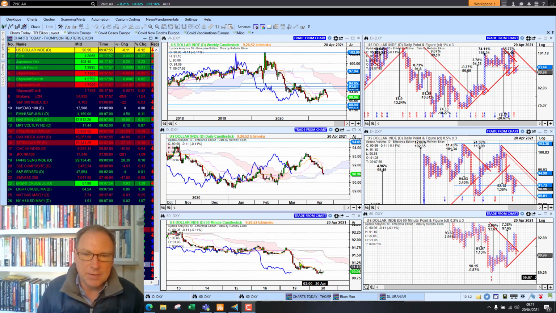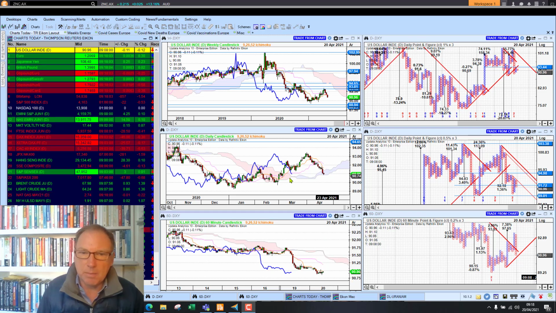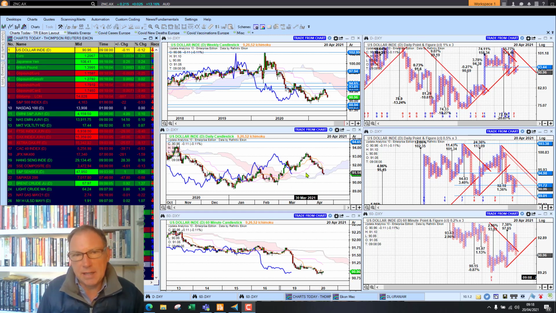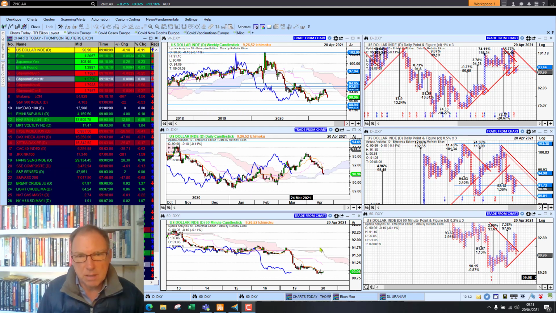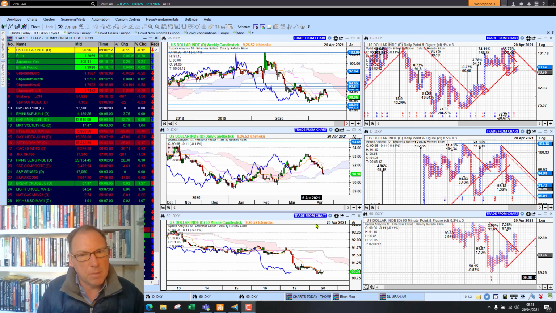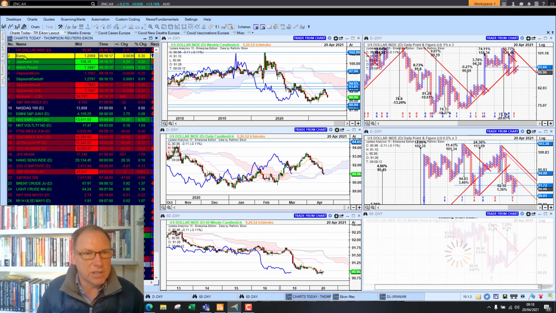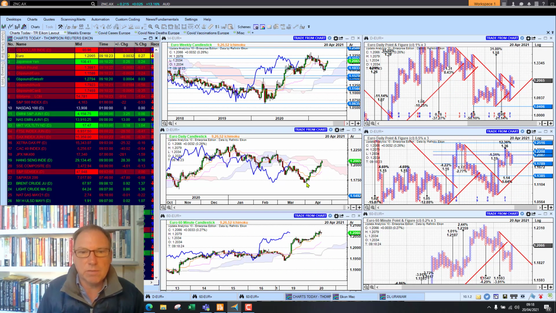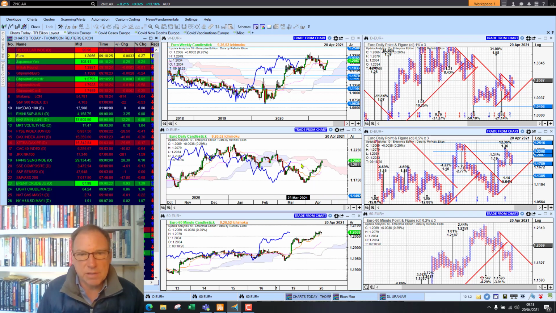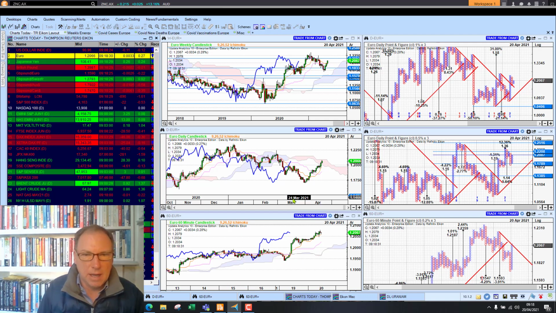Dollar steadied after big falls yesterday, but we are short-term bearish, coming back right on support here on the daily cloud chart. Remembering this is my weekly cloud, daily, and 60-minute long-term, medium-term, and short-term view of the market. Below the cloud we're bearish, above the cloud we're bullish, basically, with the corresponding point and figure target. So dollar is just experiencing some short-term bearishness, which means that euro dollar is rising. Again, we are hitting cloud resistance, so it will be interesting to see whether we can break that. But for the moment, it's all about dollar weakness.